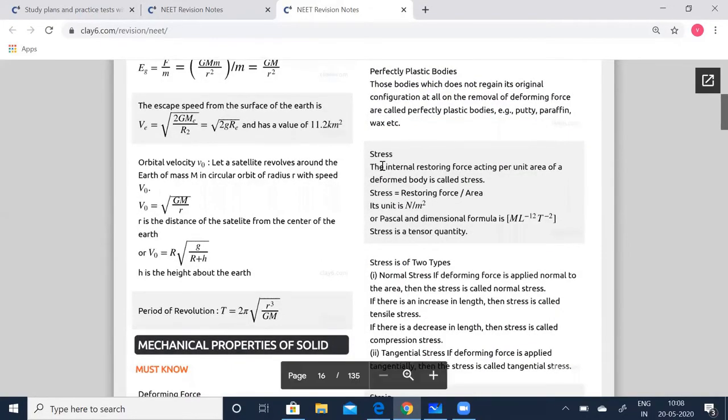Stress: the internal restoring force acting per unit area of a deformed body is called stress. Stress is equal to the restoring force divided by area. Its unit is N m to the power of -2, or newtons per meter squared, or Pascal. Its dimensional formula is M L to the power of -1 T to the power of -2. Make a note: it is -1, not 12, children.